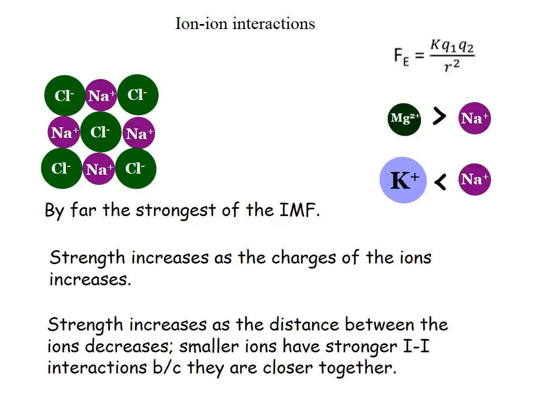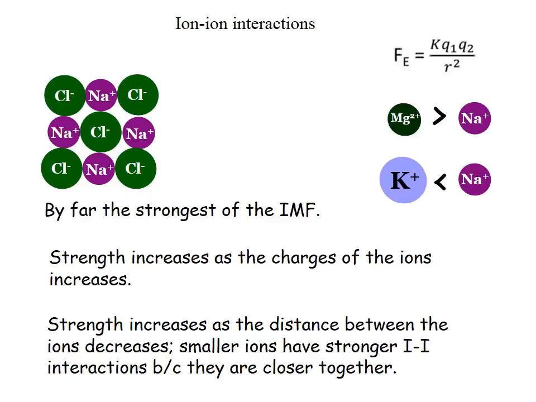So, for example, potassium is a much larger ion than sodium. It has an extra valence shell, and sodium is smaller, therefore it can get closer to chloride, which means that sodium chloride will have stronger ion-ion interactions than potassium chloride would.